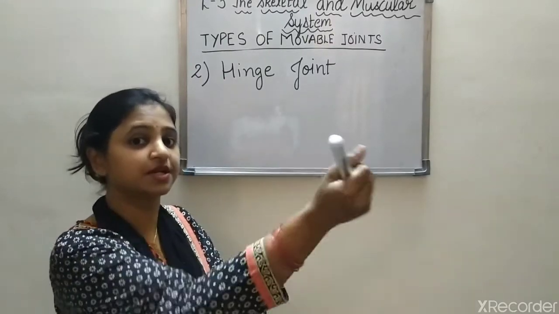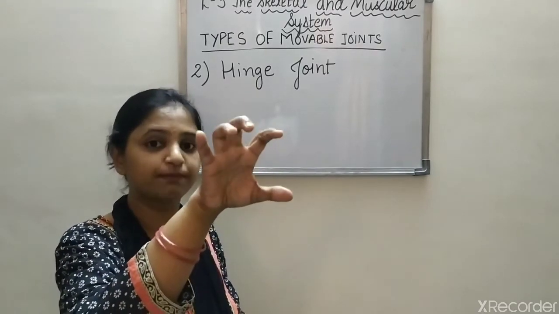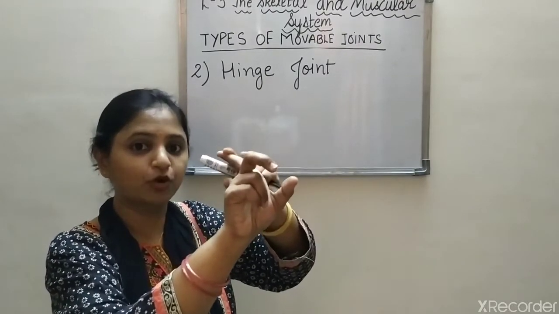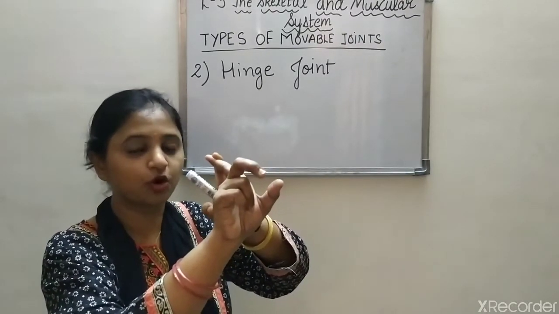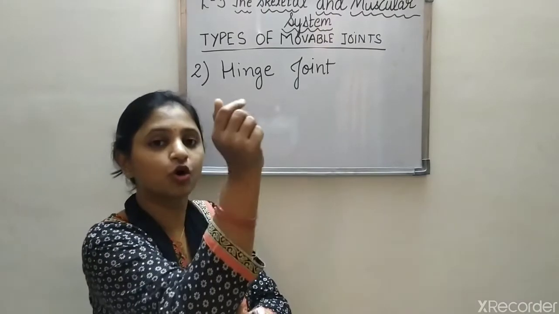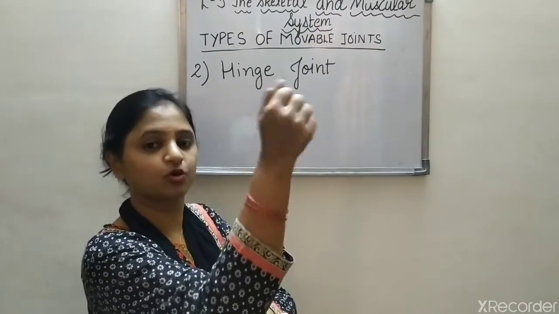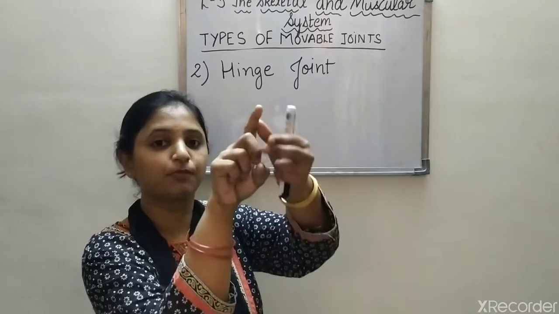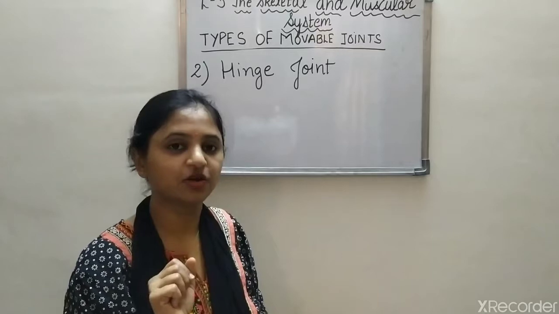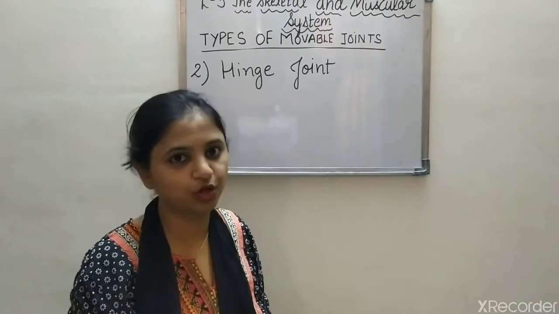This joint is present in our elbow also and in our fingers also. We can bend our fingers in one direction only, not in the opposite direction. In the door also we can open it in one direction, not in the opposite direction. So at the elbow we can do like this, but not like this. A finger can move like this, but not in the opposite direction. So through the hinge joint we can move our bones in one direction. Is it clear to you?